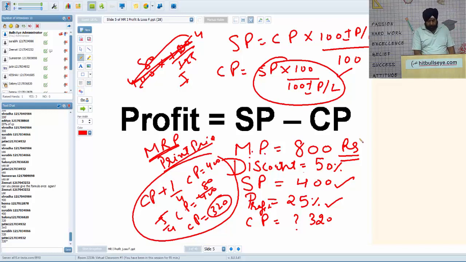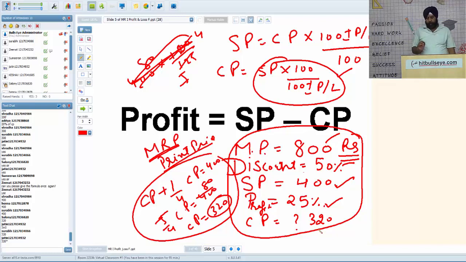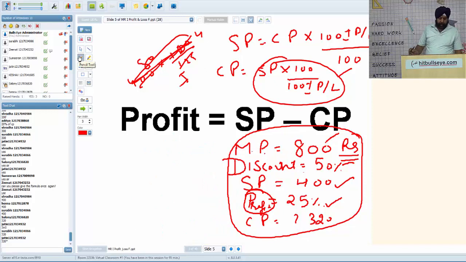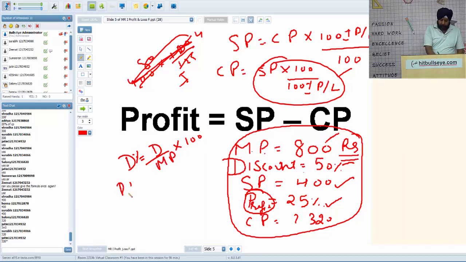One thing to remember, my point is, you should understand this hierarchy. First comes the mark price, then discount, then selling price, then profit and cost price. Two important things: profit and loss percentage are always calculated on cost price, and discount is always calculated on mark price. Those are the only two catches. Whenever you make a mistake in these, you will get the wrong answer. So I repeat, discount is always on mark price. Discount percentage is discount upon mark price into 100, and profit percentage is profit upon CP into 100.